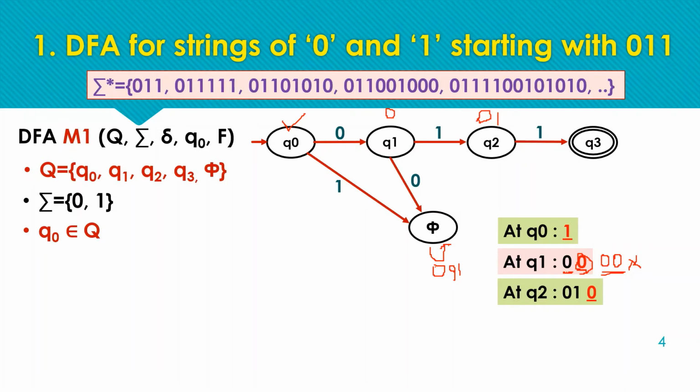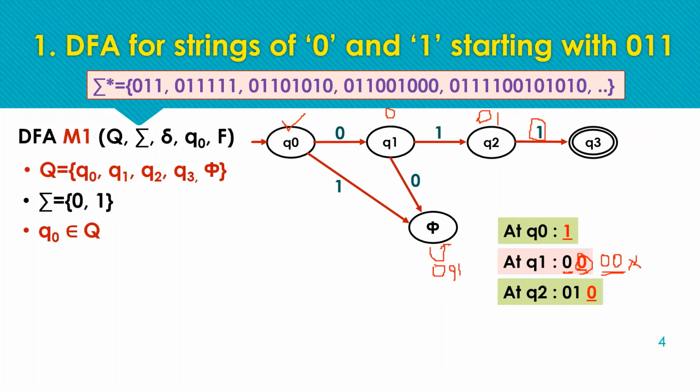Next state to be completed is Q2, as being on Q2 means we have already received 0 as the first symbol and 1 as the second symbol. For acceptance, we are supposed to receive 1 at Q2. That is showing a clear acceptance with the state Q3. But if we get 0, as we have to complete the state, we have to mark a transition for input symbol 0 as well.